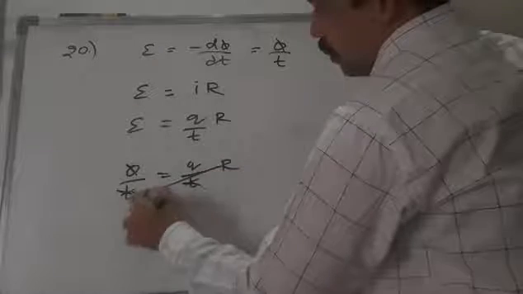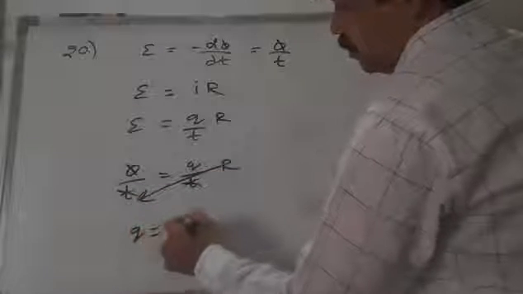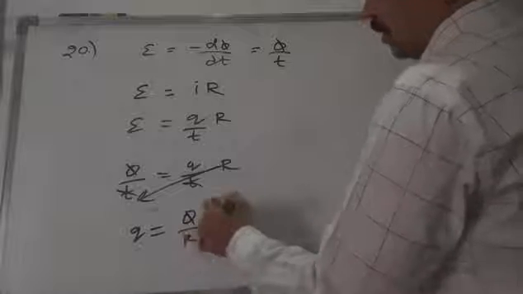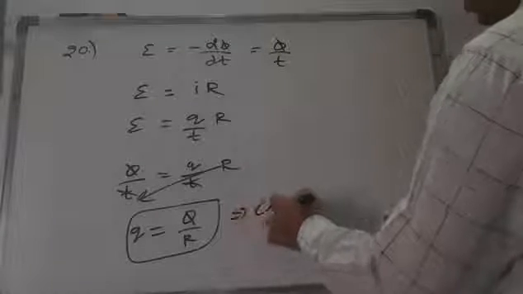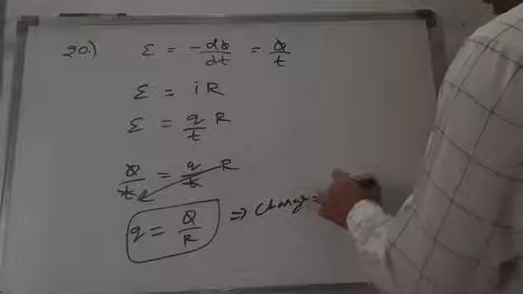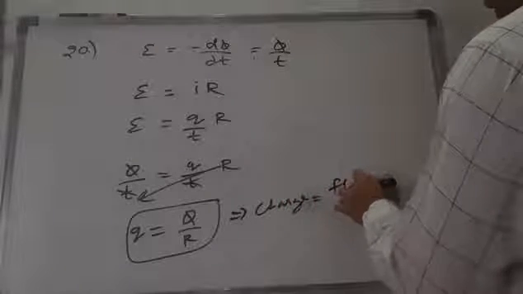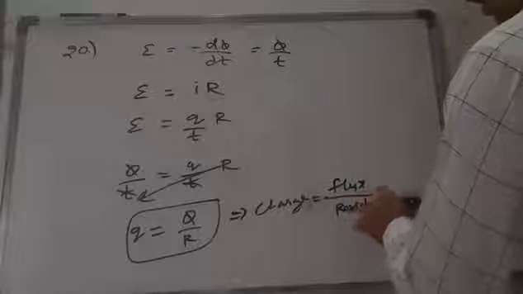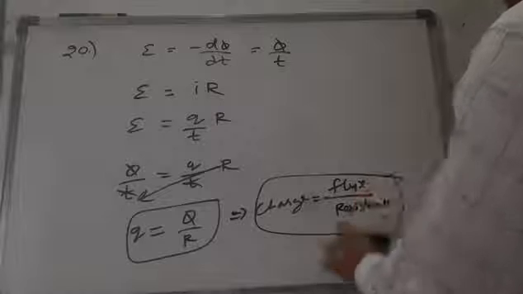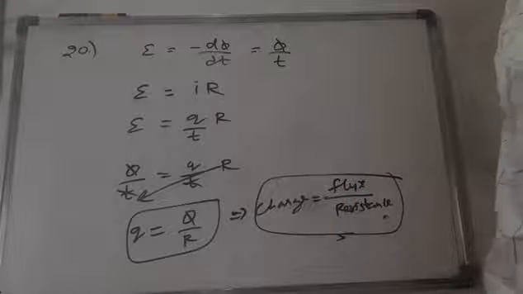Now you can cross multiply, so Q is equal to phi by R. Charge is equal to phi by R. That is nothing but charge is equal to flux by resistance. Like this we can get the formula. Right. Next problem.